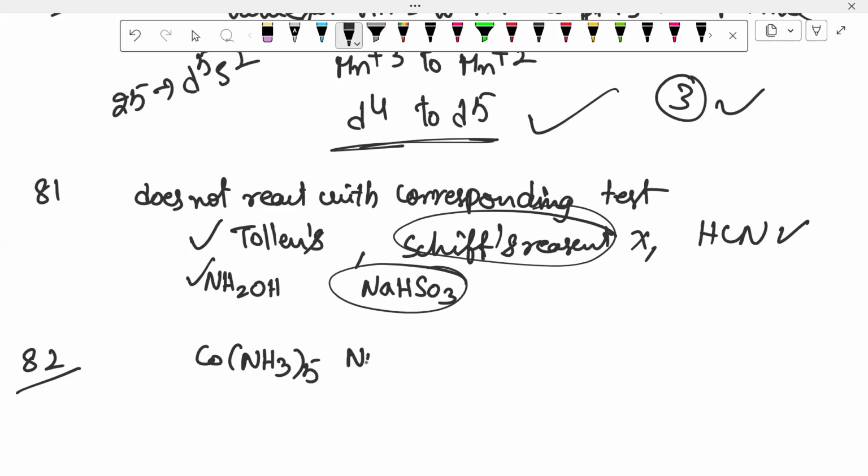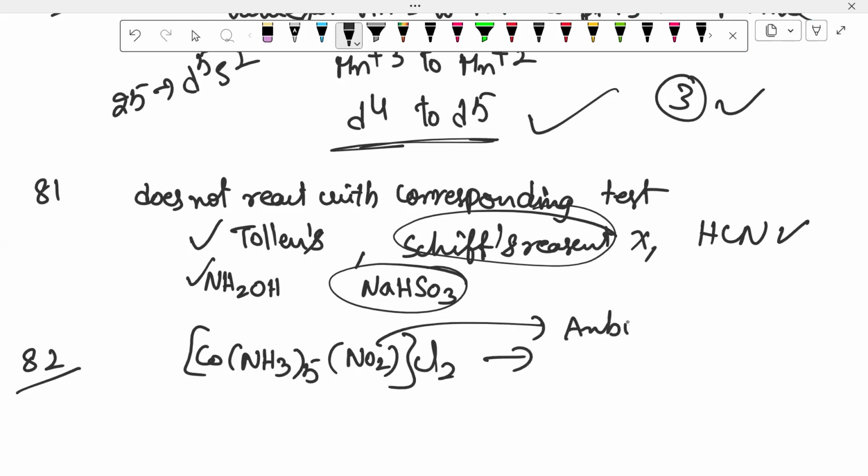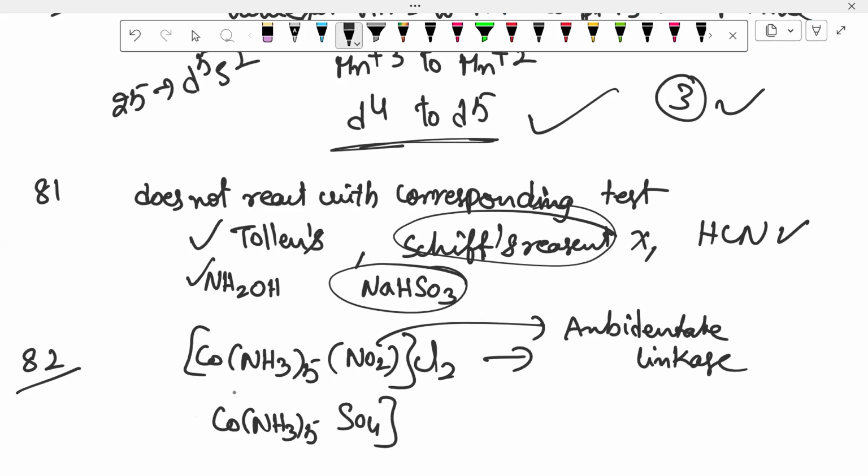[Co(NH3)5NO2]Cl2. In this, NO2 is an ambidentate ligand. Ambidentate ligand present, so the isomerism is linkage isomerism. [Co(NH3)5SO4]Br. Here the ions will divide after that, this is called ionization isomerism.